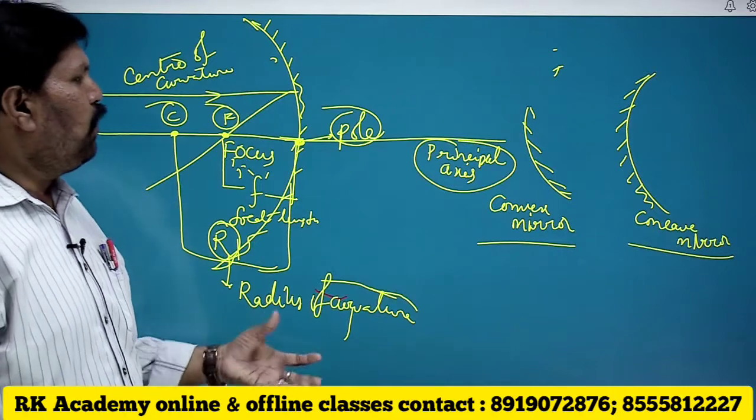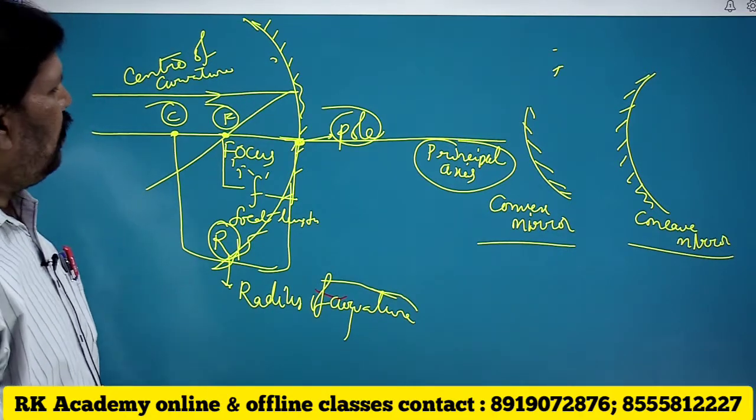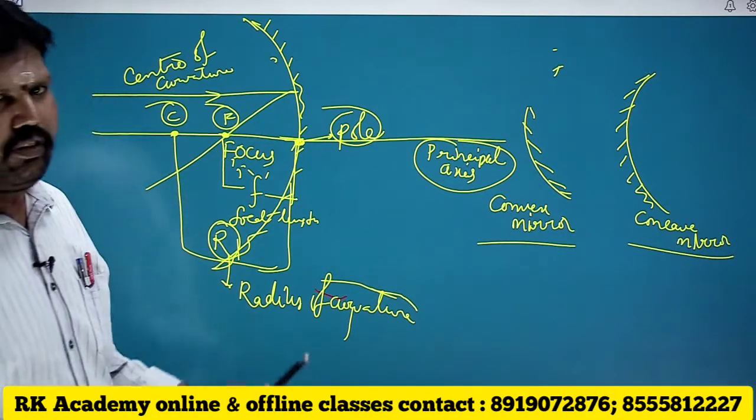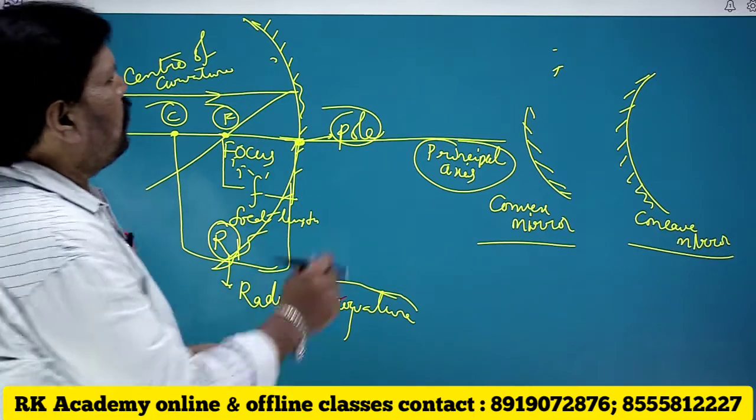So these are the important terms that we can understand from the mirrors. What are they?